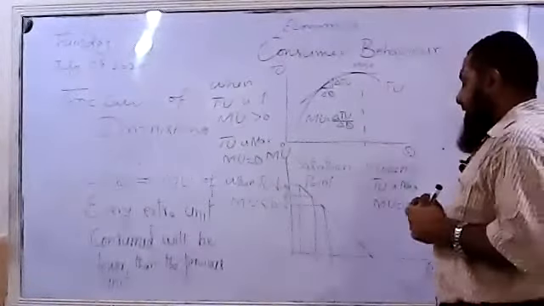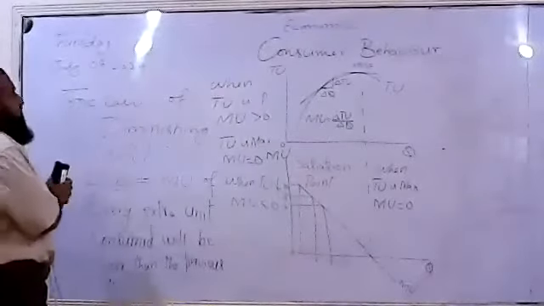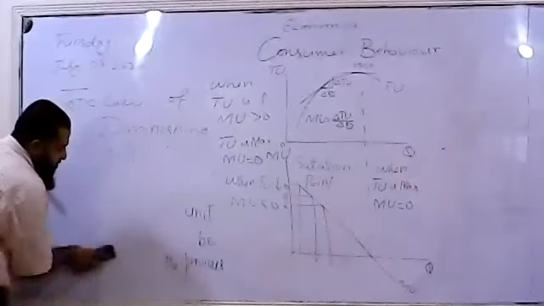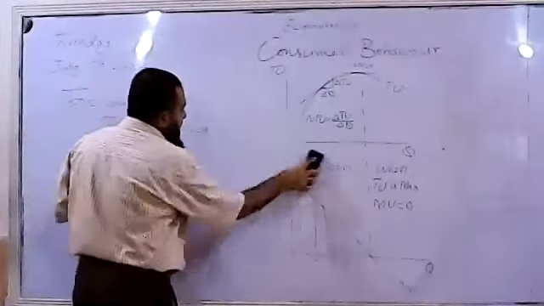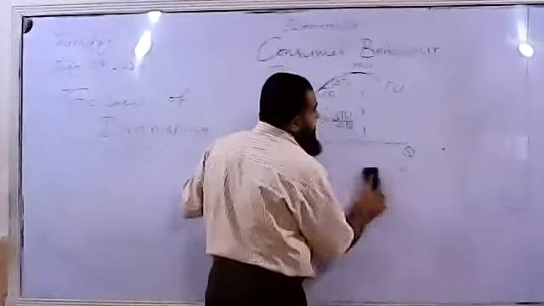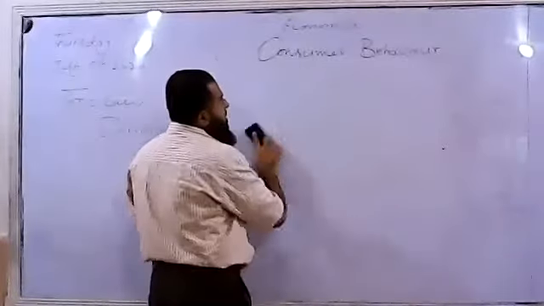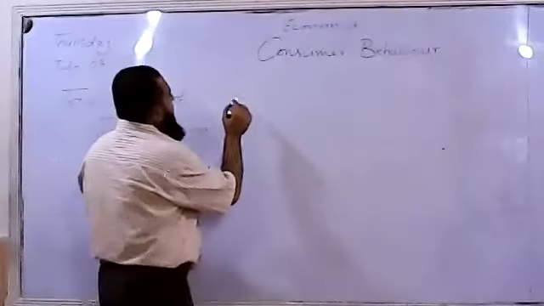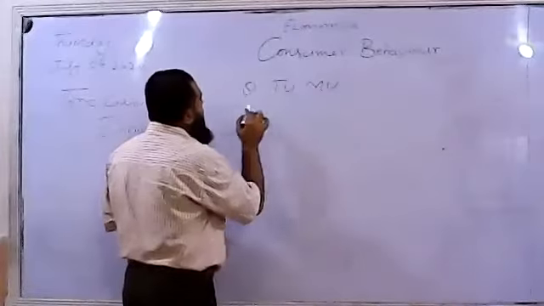Now, I come towards another point. Where will be the consumer's equilibrium? Where will be the consumer's equilibrium within this point? Do you think this law is telling us about the consumer equilibrium point? And equilibrium is a stable point. Does it tell us which unit he has to consume? I am writing again the same table.